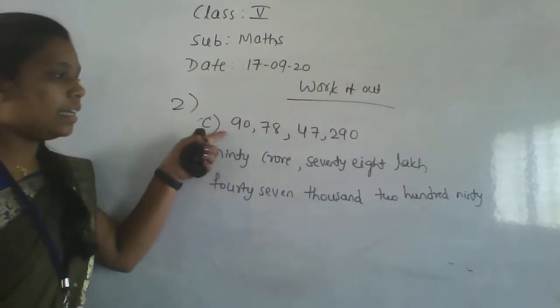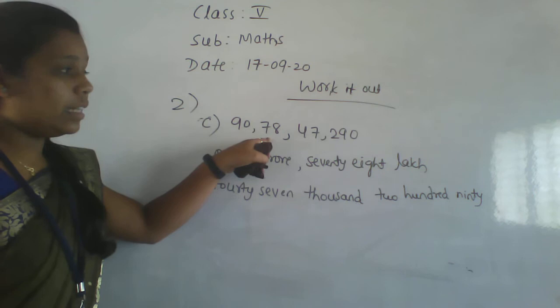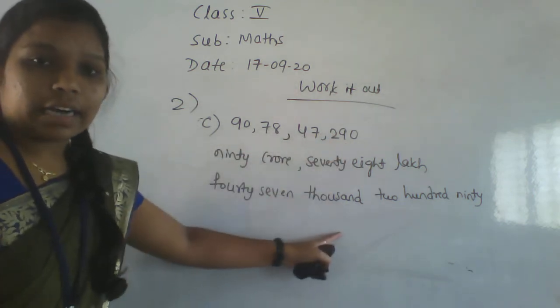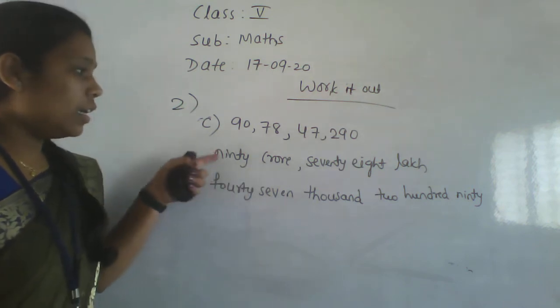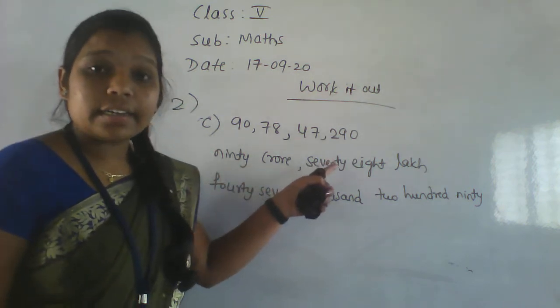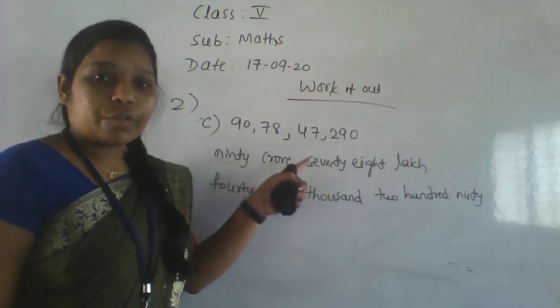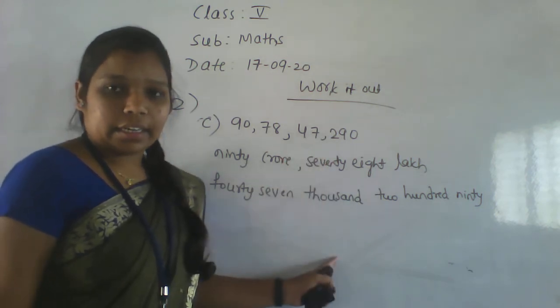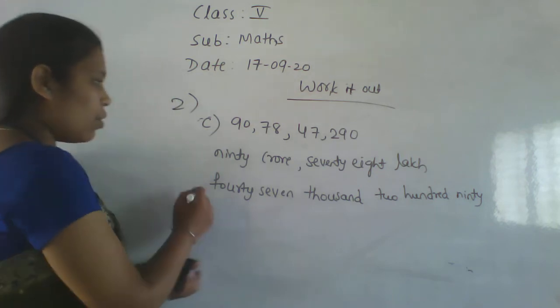Okay, 90 crore 78 lakh 47,290. Getting everyone? This is the number name. Okay, go for the next one.